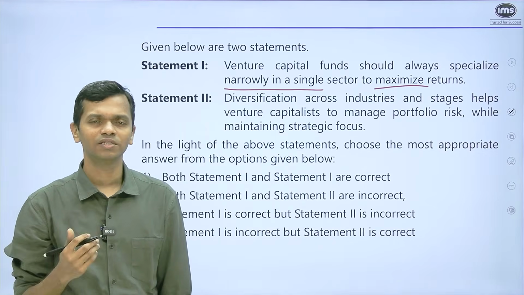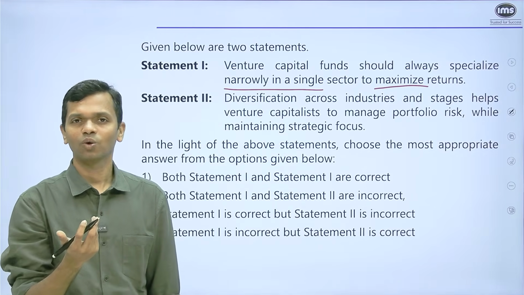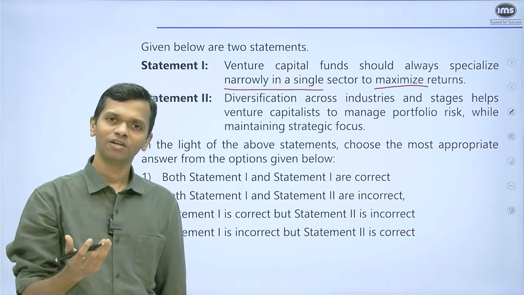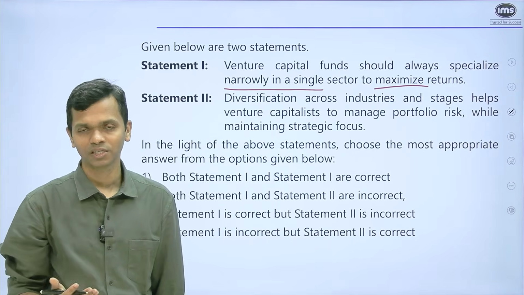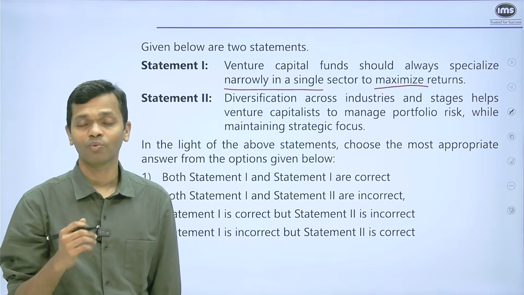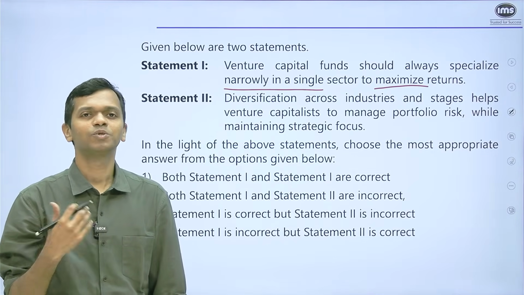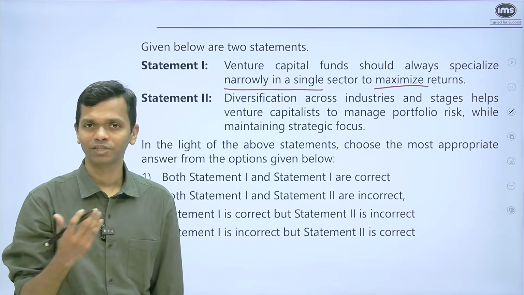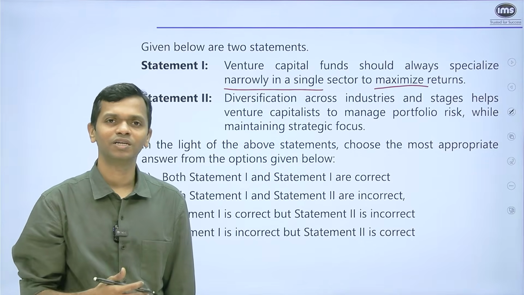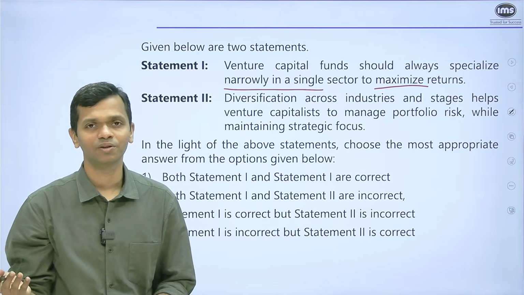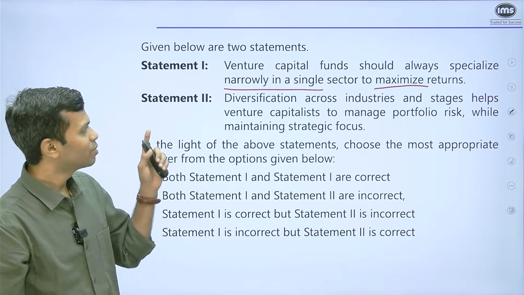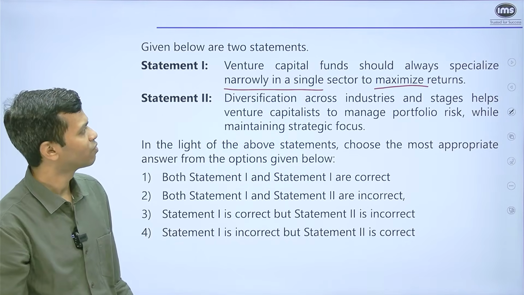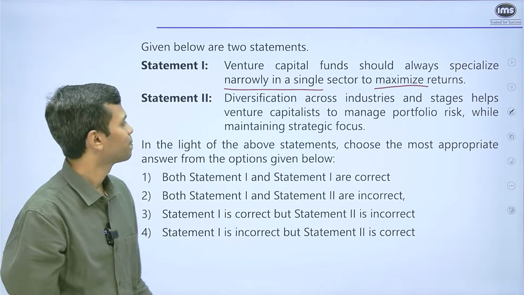And think of yourself as even an investor. When you buy stocks, do you buy stocks of a single company? Do you buy stocks of, let's say, companies within a particular industry? No, you diversify. Why do you do that? Is because it helps you to hedge your risk, diversify your risk. It ensures that you are getting returns, even if, let's say, in a particular industry, things don't go so well. So, statement 1, is that correct? No, right? So, venture capital fund should not be doing that.